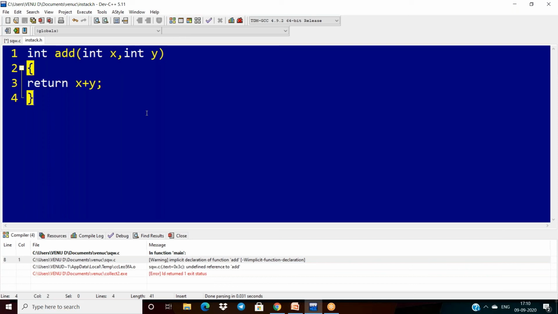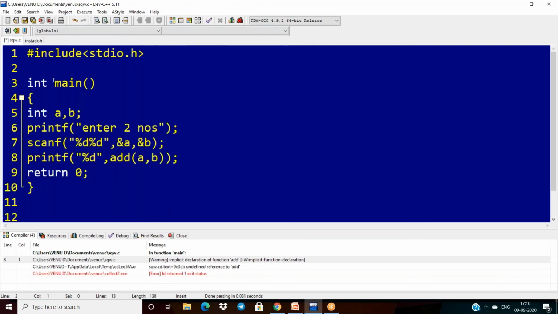Then that becomes a user defined header file, meaning our user defined functions are available in it. What is the advantage? If I include this instack.h in my current program, then it will work.